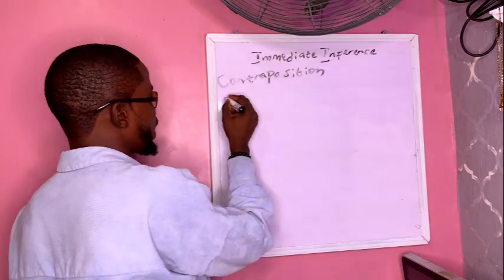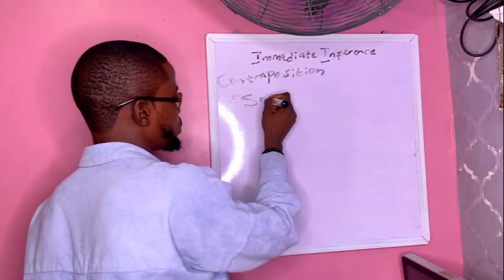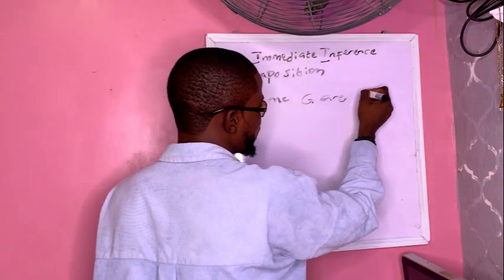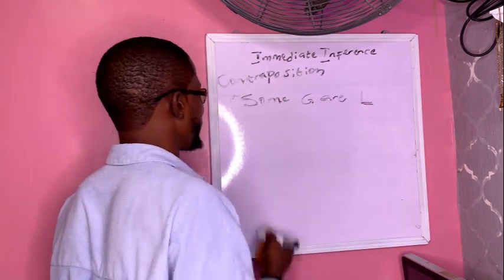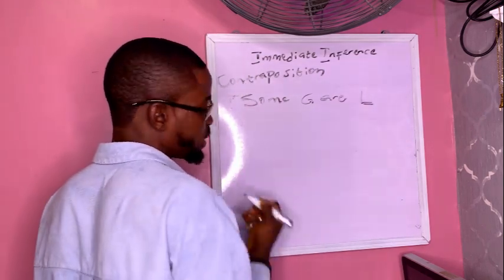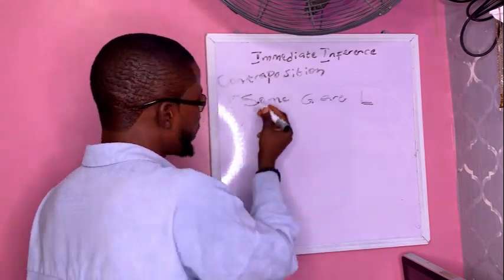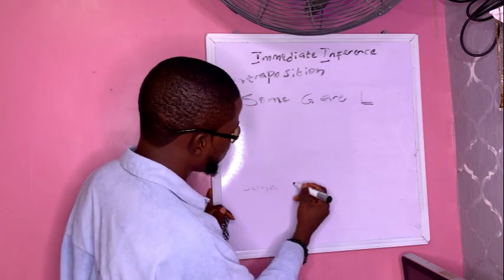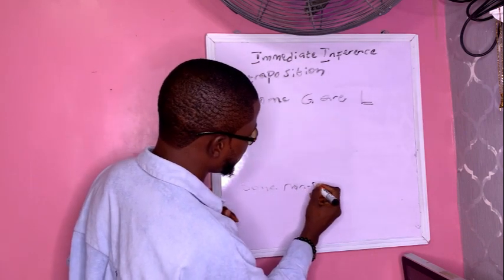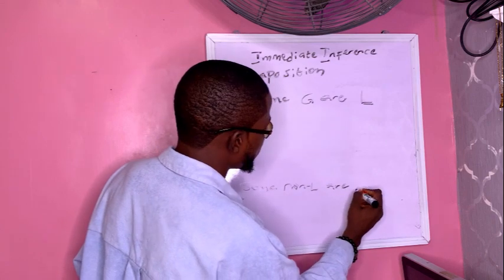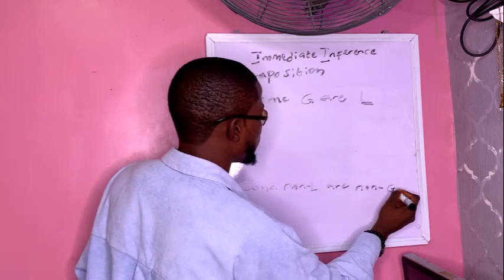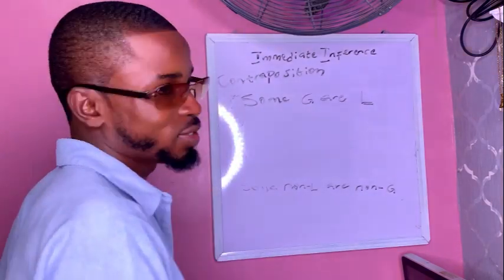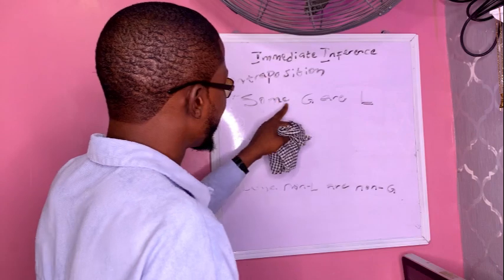I proposition, we have some girls are, let's say, lesbian. Some girls are lesbian, using OCO. Let's see if it is valid or invalid. But if you are supposed to do it directly, we are going to be having some non-lesbian are non-girls. So let's see if we are going to get the same thing after using what? OCO. So some girls are lesbian.